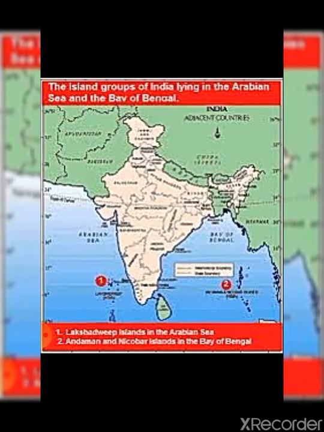Towards which direction? The Lakshadweep Island is situated towards the southwest in the Arabian Sea, and the Andaman and Nicobar Island is situated in the Bay of Bengal, towards the southeast of India.